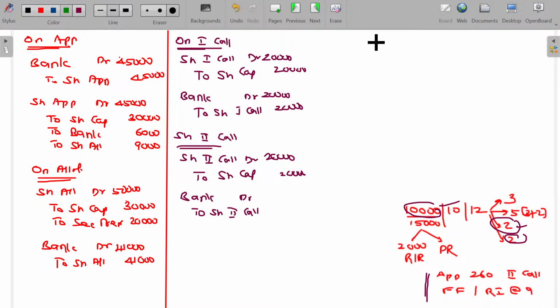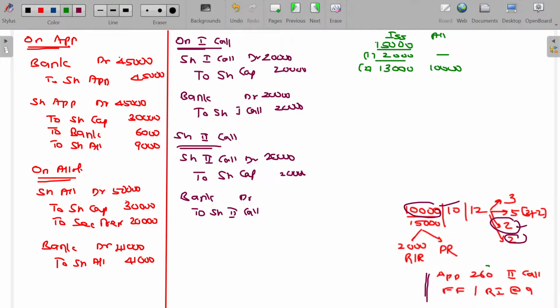See, out of 15,000 shares applied for, 2,000 rejected. Balance 13,000 share applicants getting how many shares? 10,000 shares. Am I right? This is issue. This is allotted. For 15,000, 2,000 applicants get nothing. 13,000 applicants get 10,000.